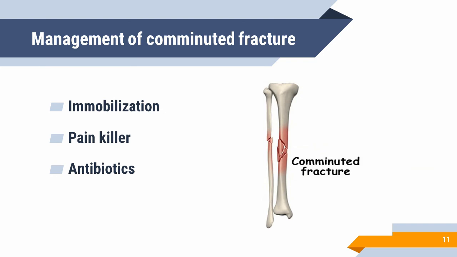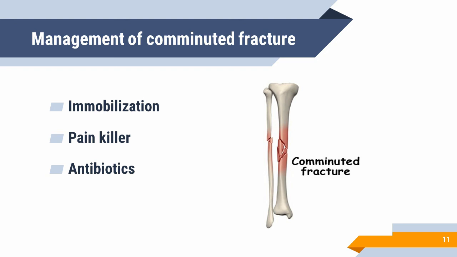Now the next one is management of comminuted fracture. See children, as I told you, in this type of fracture, bone is broken into 2 or more pieces, right? And the management of this type of fracture, or we can say treatment for comminuted fracture, is a tough job because of many broken pieces of bone. So first what we have to do, immobilization. Children, in comminuted fracture, first we have to immobilize the affected area, right? Or I can say it should be maintained with the help of plaster or splints, okay?